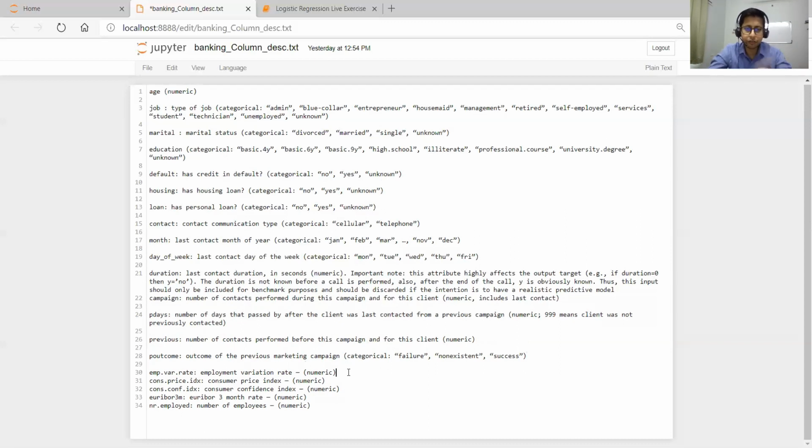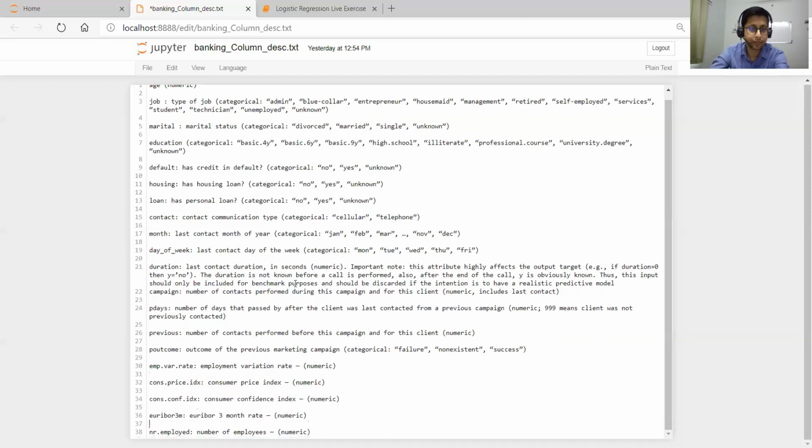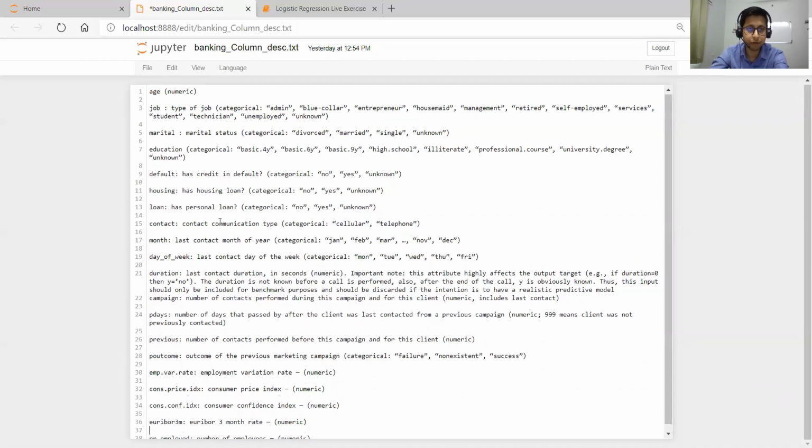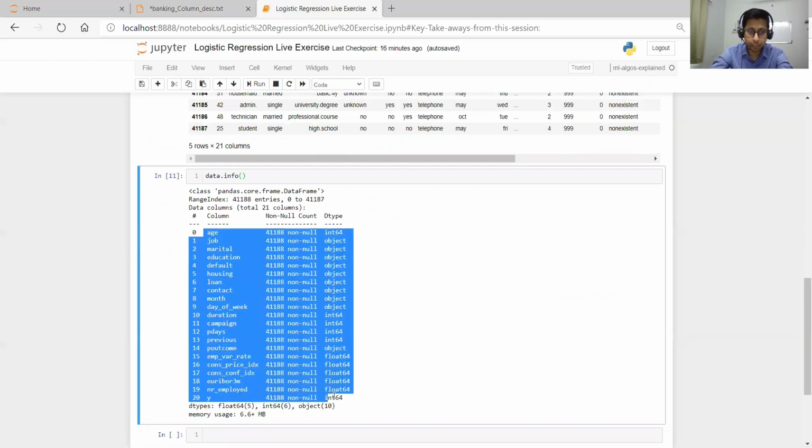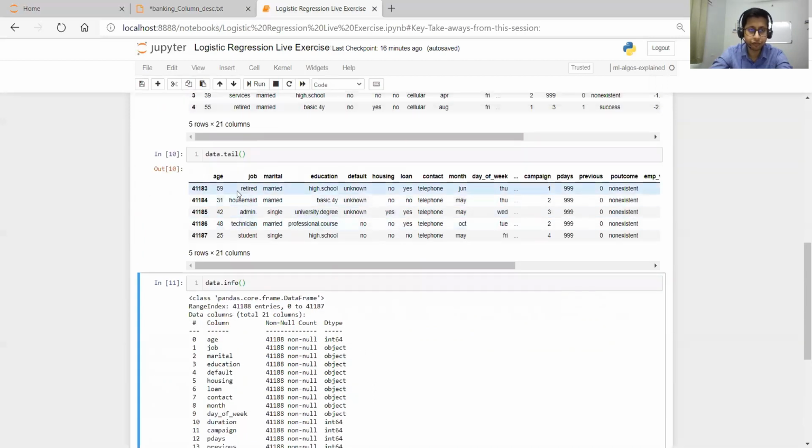Then of course some other variables we have, like employment variation rate, like how frequently the employee is changing the employer, his job. So that also gives some sense. They all have some meaning, and likewise we have other variables also. These are the important variables which I have already explained to you. So now again, jump to our exercise. That's what I explained about all these main variables. So here, if you see, we have job variable, marital status, education, default, housing, all those things.